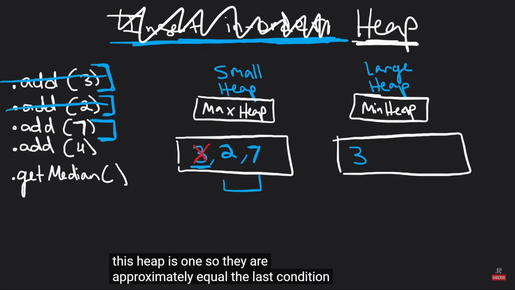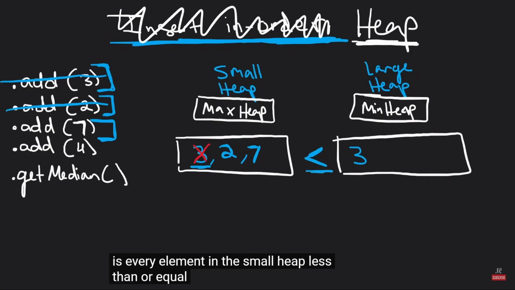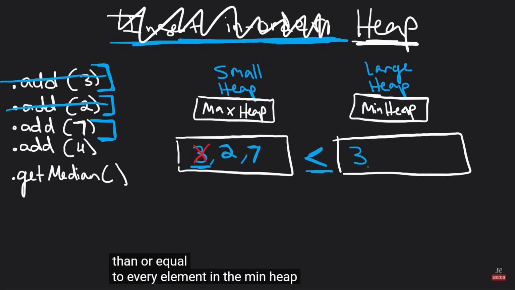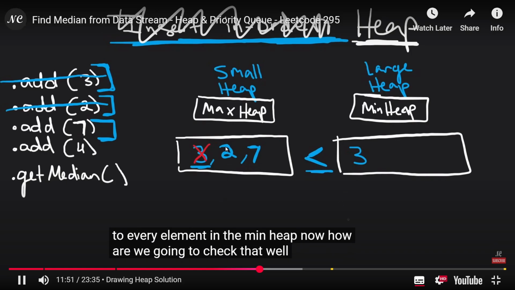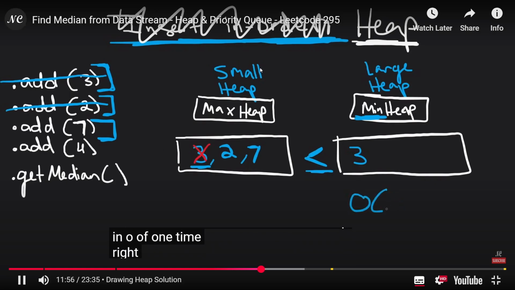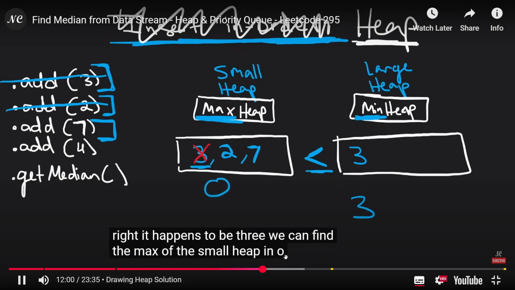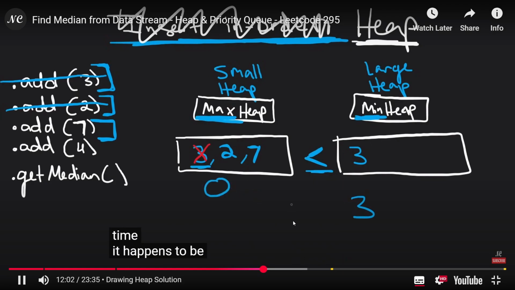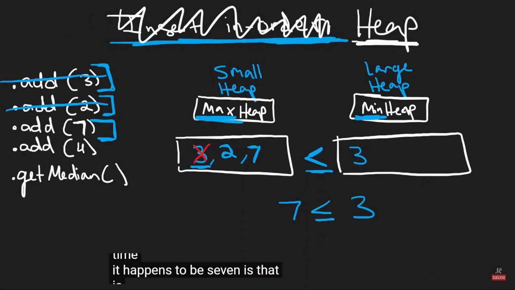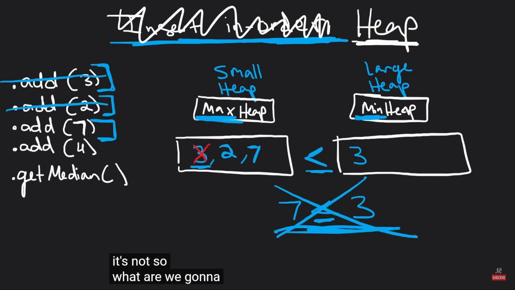The last condition, though, is every element in the small heap less than or equal to every element in the min heap? Well, how are we going to check that? Well, we can find the minimum of the min heap in O of 1 time, right? It happens to be 3. We can find the max of the small heap in O of 1 time. It happens to be 7. Is 7 less than or equal to 3? No, it's not.